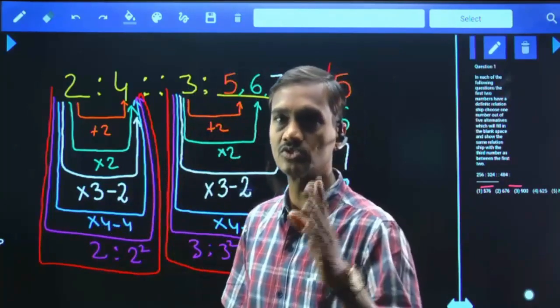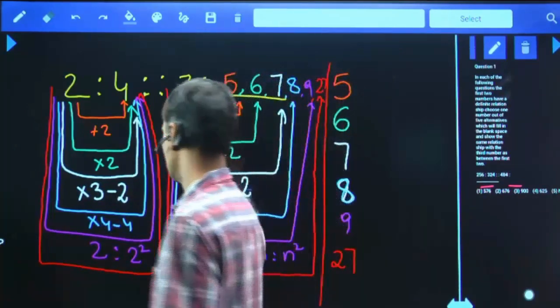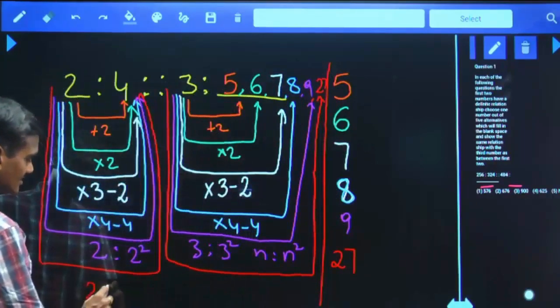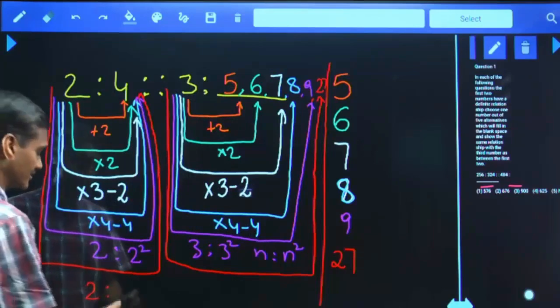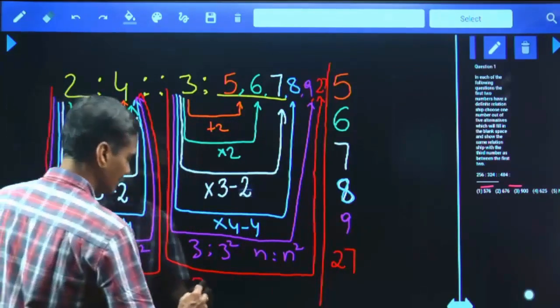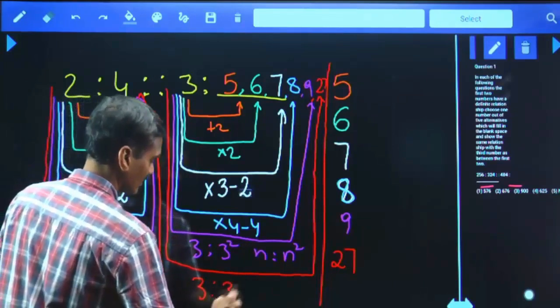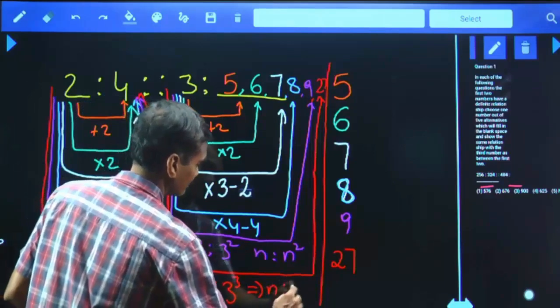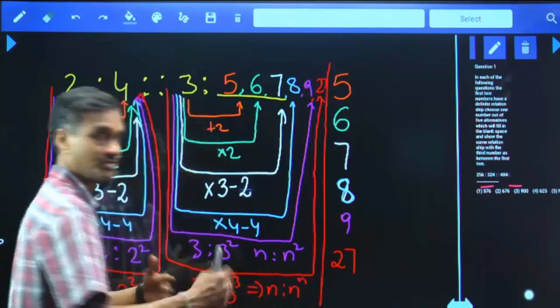But here it is not based on square and a cube. Now think twice here. Now 2 and 4. Now rather than taking square, I am taking like this: 2, 2 power 2. And here 3, 3 power 3. Now this is of the form n, n power n. 2, 2 power 2, 3, 3 power 3.